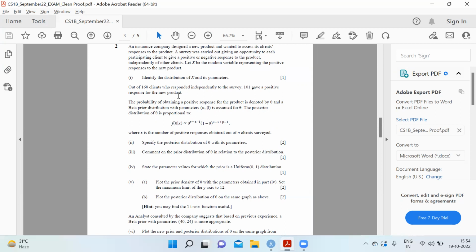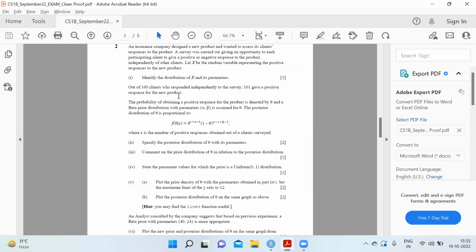Then, out of 160 clients who responded independently to the survey, 101 gave a positive response for the new product. The probability of obtaining a positive response for the product is denoted by theta, and the beta prior distribution with parameters alpha, beta is assumed for theta. The posterior distribution of theta is proportional to this, where X is the number of positive responses obtained out of n clients surveyed. Specify the posterior distribution of theta with its parameters.